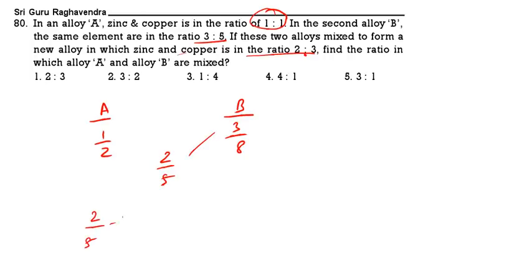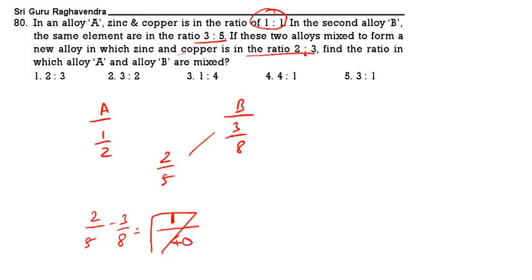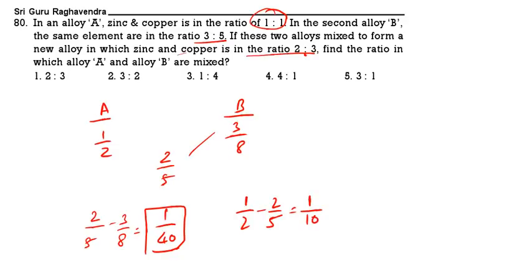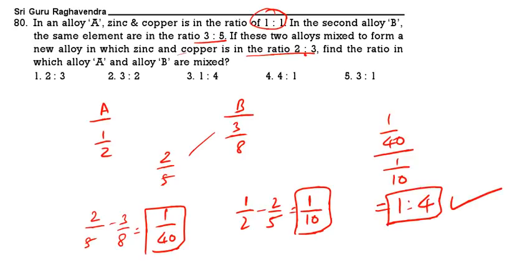2/5 minus 3/8. LCM 40. 16 minus 15. This is 1/40. Now here, 1/2 minus 2/5. 1/2 is 50, 2/5 is 40, 10%. 10% is nothing but 1/10. So 1/40 by 1/10, that is nothing but 1:4. The answer is 1:4. A and B are mixed in the ratio of 1:4. 1:4 is the correct answer.